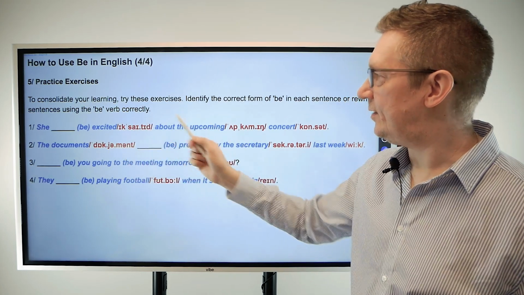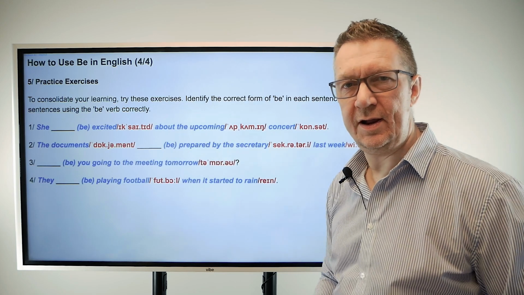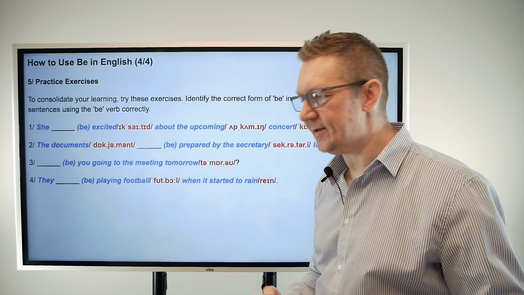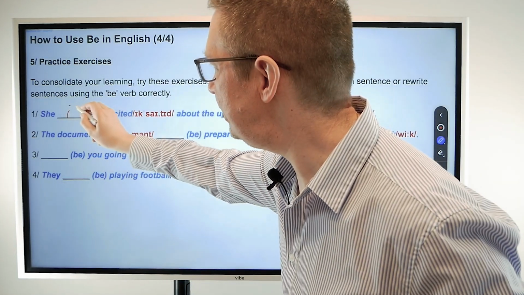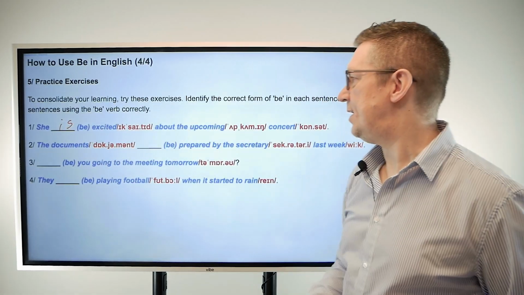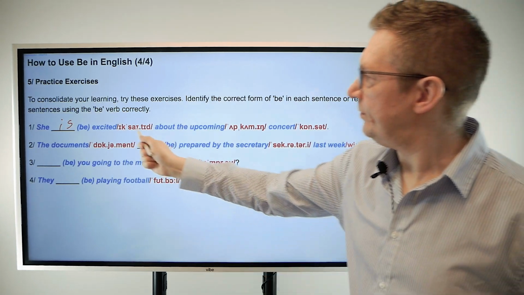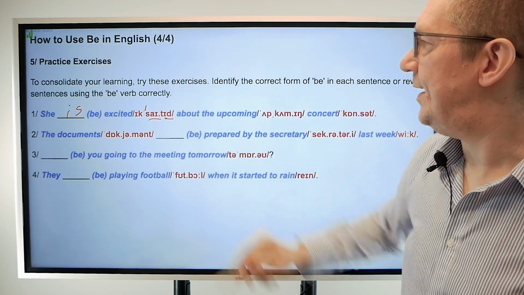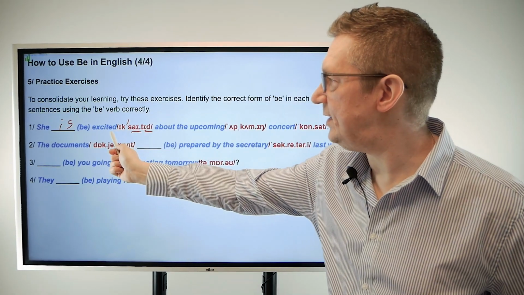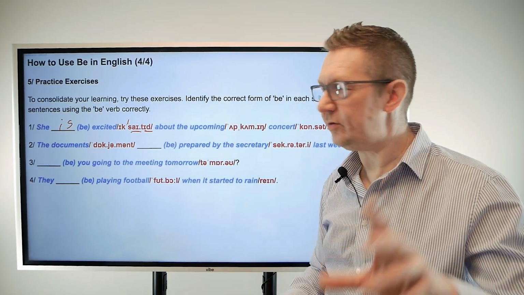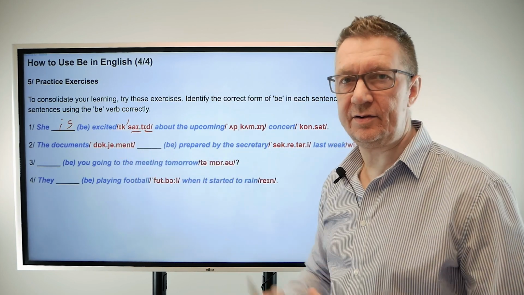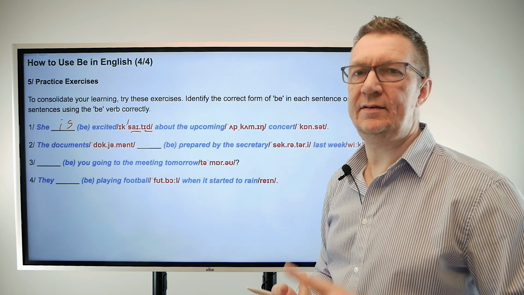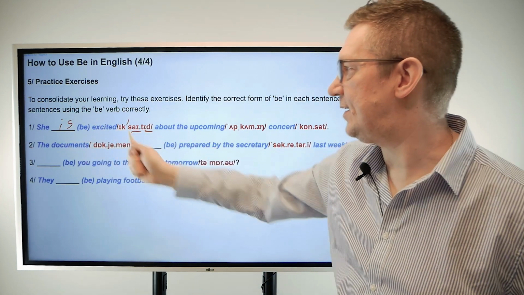She, excited about the upcoming concert. What do you think goes in there? That's exactly right. It is. She is excited about the upcoming concert. So, remember excited, and this is "id". Sometimes these "ed" endings, we've had a look at in other videos, so you can find that, but "ed" has three different sounds. "Id", "t", and "d". Okay, "id", "t", and "d". And in this sense, it's "excited".